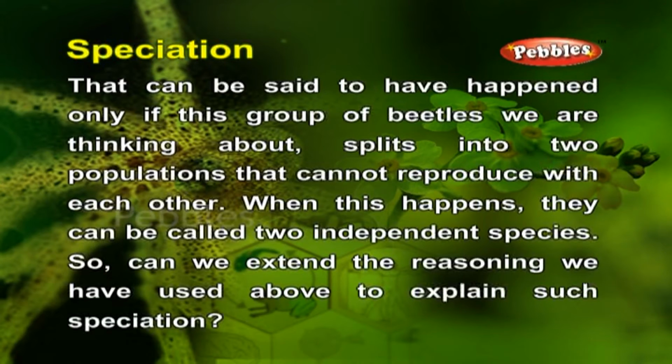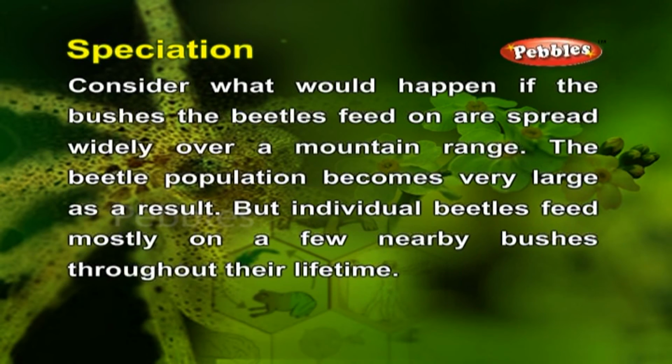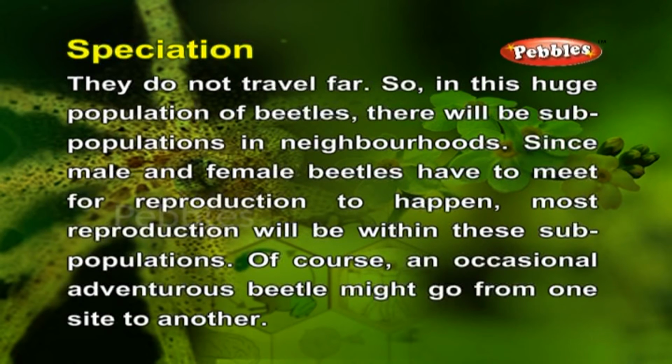So, can we extend the reasoning we have used above to explain such speciation? Consider what would happen if the bushes the beetles feed on are spread widely over a mountain range. The beetle population becomes very large as a result, but individual beetles feed mostly on a few nearby bushes throughout their lifetime. They do not travel far. So, in this huge population of beetles, there will be subpopulations in neighborhoods. Since male and female beetles have to meet for reproduction to happen, most reproduction will be within these subpopulations.